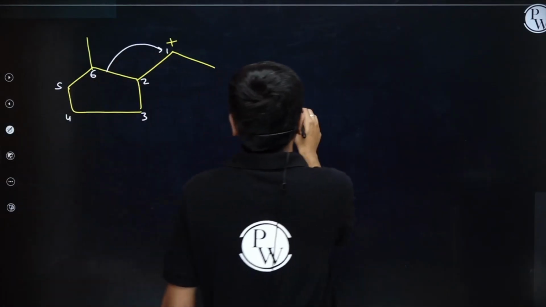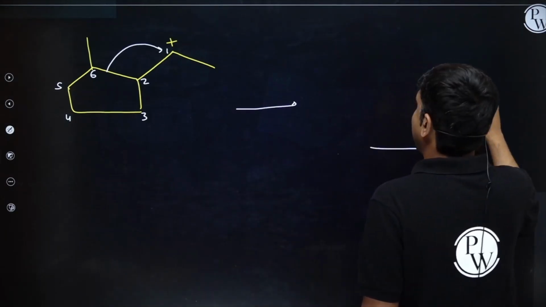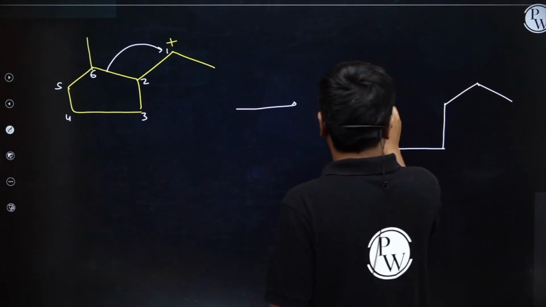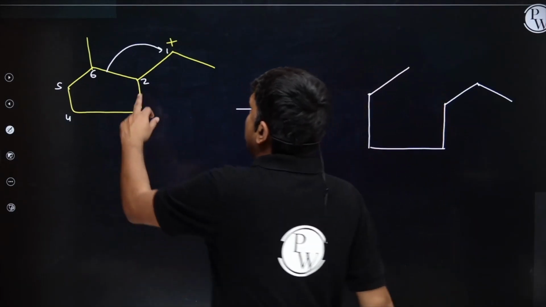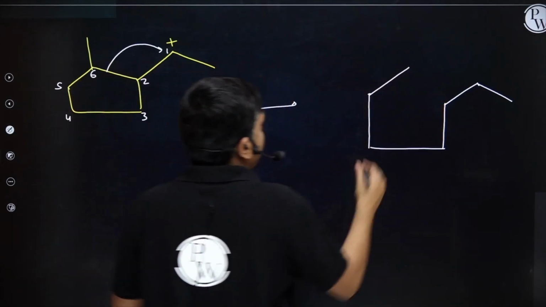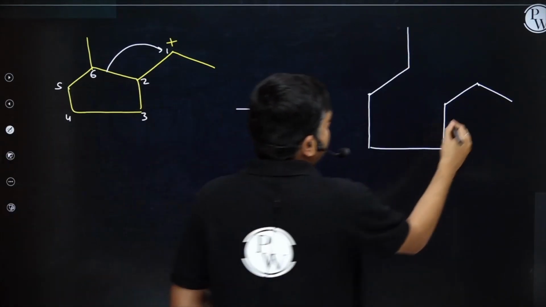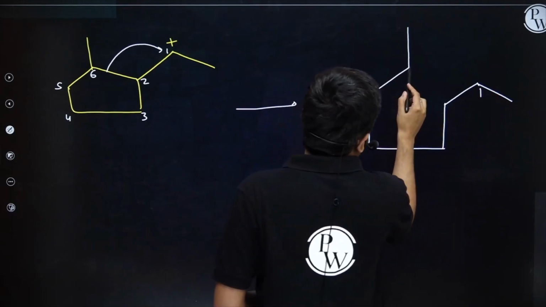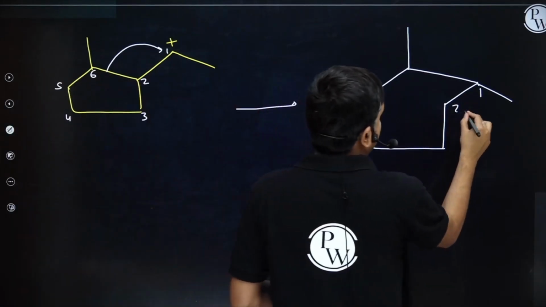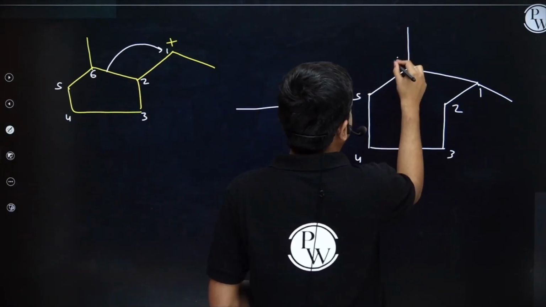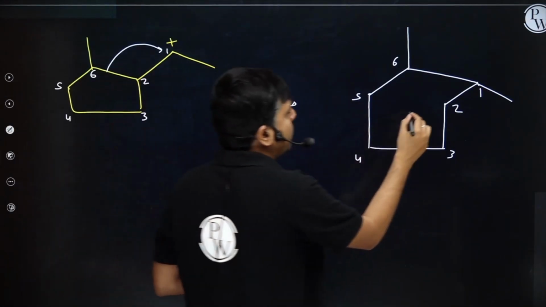Now, let's see. Really important question. Okay, and now this 2,6 bond is cleaving. Here at 6th carbon, I am having this methyl group also, and this is carbon number 1, and here I will simply connect it with this one, right? Now I am having 2, 3, 4, 5, 6. On 2nd carbon, I will have a positive charge, right? So here I am going to draw a positive charge.